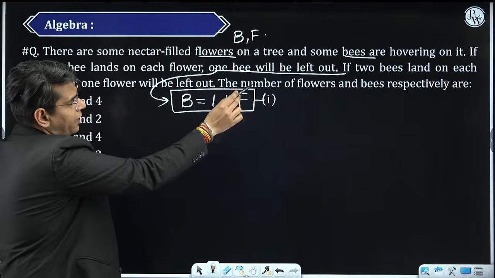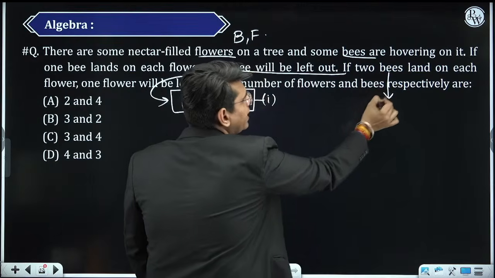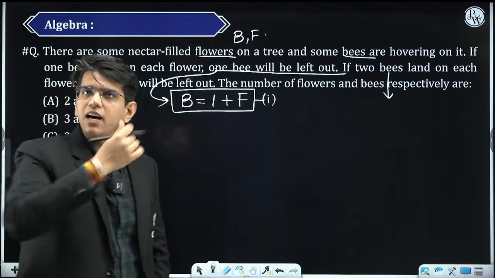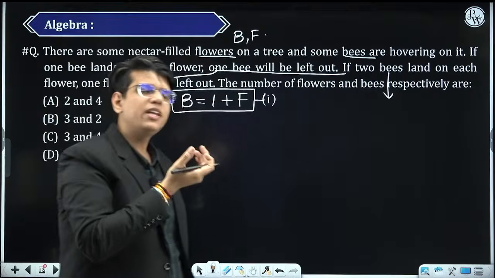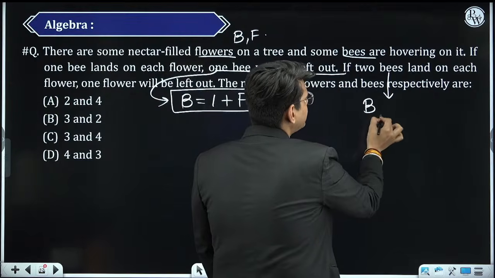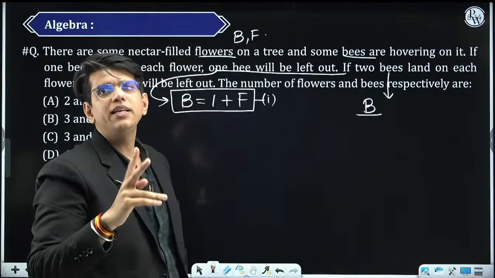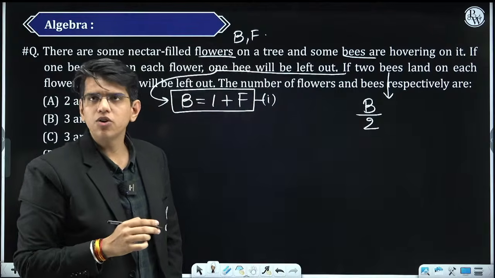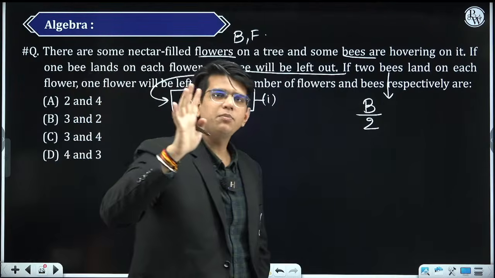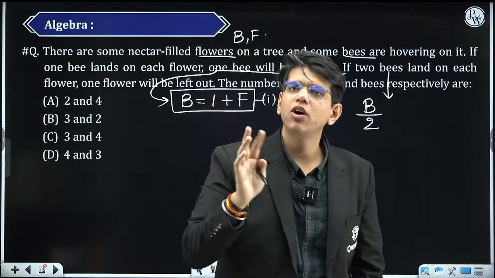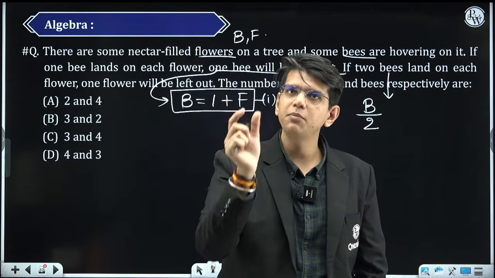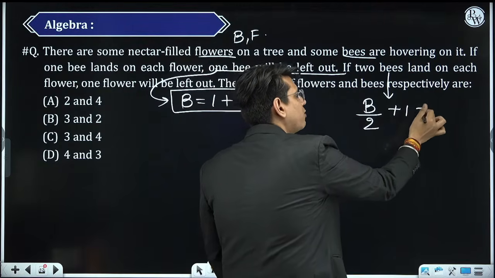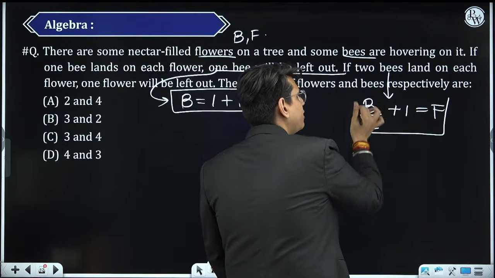दूसरा, if two bees land on each flower, then one flower will be left. So how many bees are there? Total bees. In this case, if two bees go on each flower, matlab how many flowers are there on which bees will go? B by 2. Suppose if there are 10 bees, okay, 2 bees go on each flower. So how many flowers are there? 10 by 2, 5. Similarly, B by 2 are flowers. After this, one of the flowers was left out. So this is the second equation.